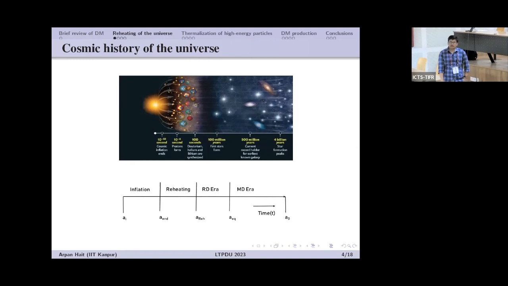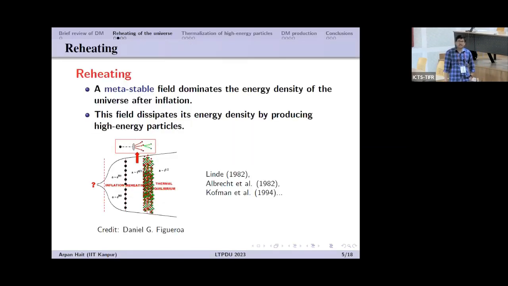As you all know, in the very early stages of its evolution, the universe undergoes a period of superluminal expansion, during which the universe expands exponentially and inflation drives everything away. But if you see today's universe, it is full of stars and galaxies, so something happened after inflation. Basically, after inflation, the universe reheats, and I'll be mostly interested in dark matter production during this reheating epoch. In the next slide, I will discuss what we mean by reheating of the universe.